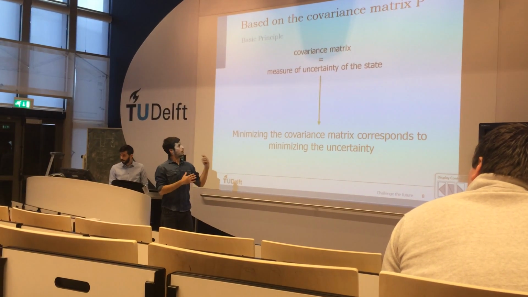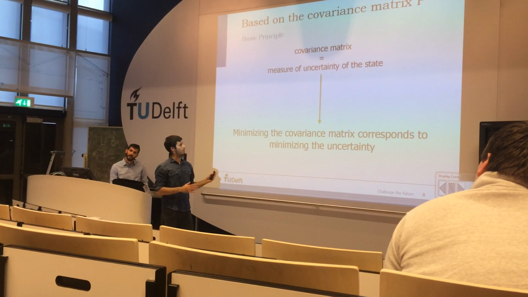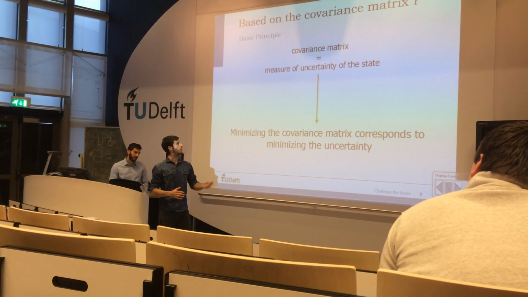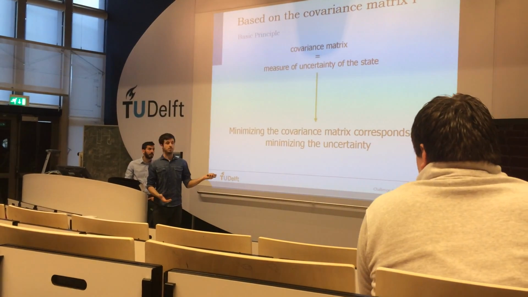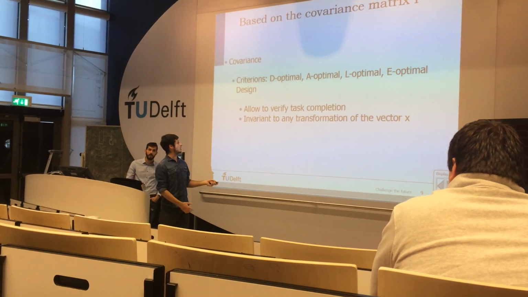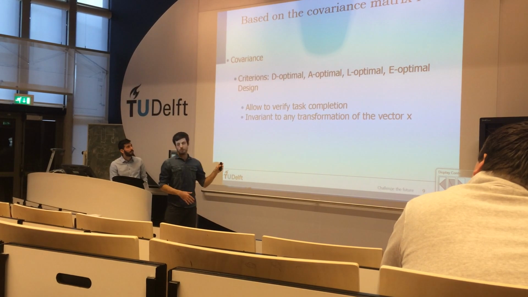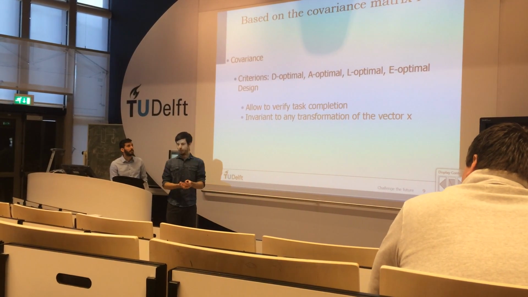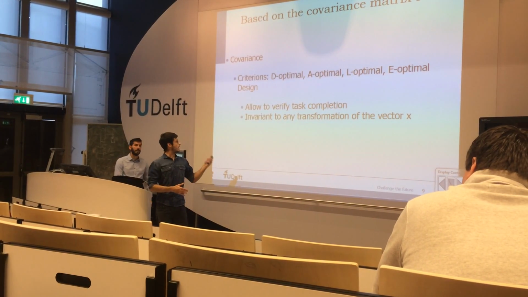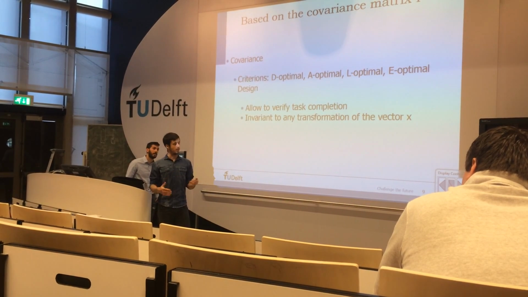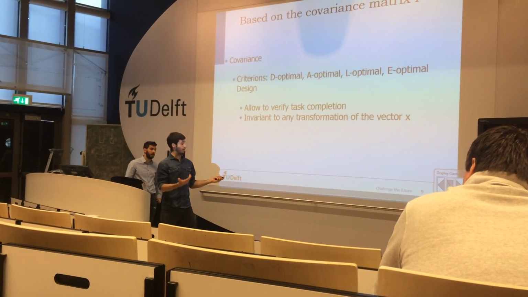The covariance matrix is exactly a measure of the uncertainty of our state. Minimizing that corresponds to minimizing uncertainty. There are several criteria, with a trade-off between verifying task completion, so getting exactly where we want to go, and being invariant under transformations on the vector space.